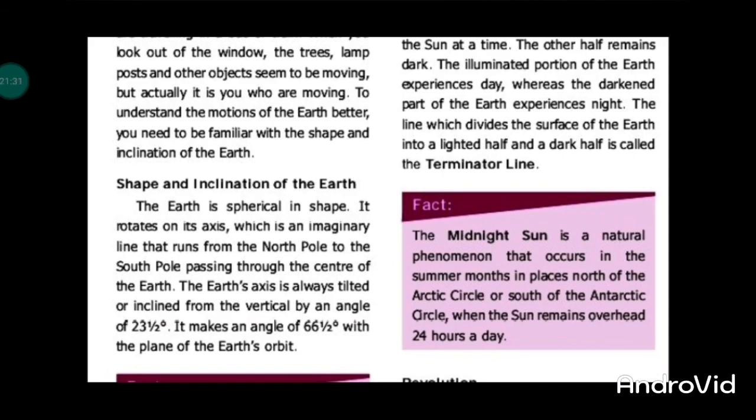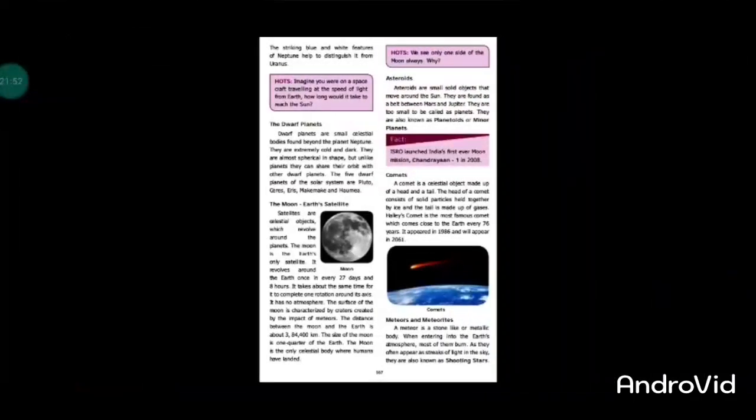It rotates on its axis. Imaginary lines run from the North Pole to the South Pole, passing through the center of the Earth. It is at an angle of 23 degrees. It makes an angle of 66 degrees with the plane of Earth's orbit.